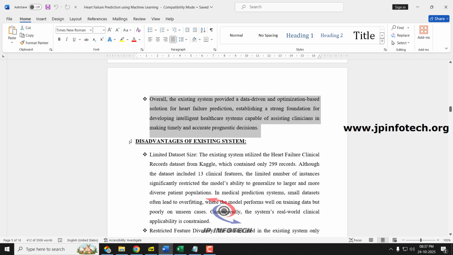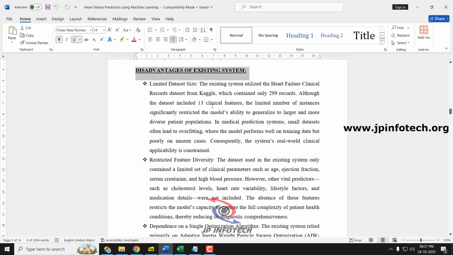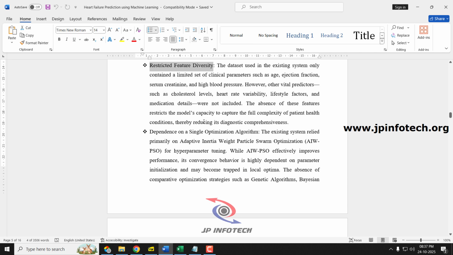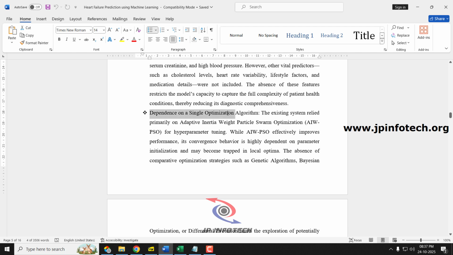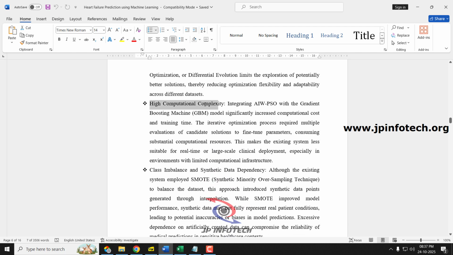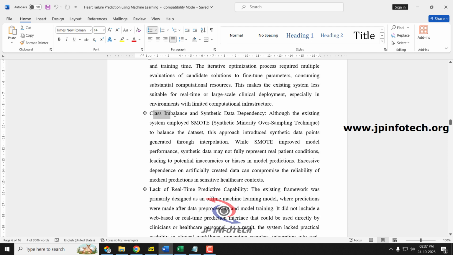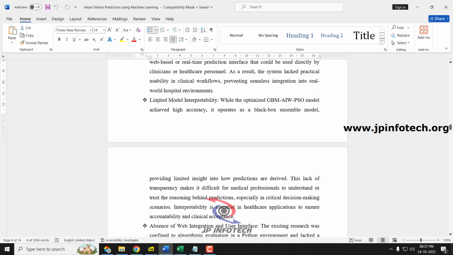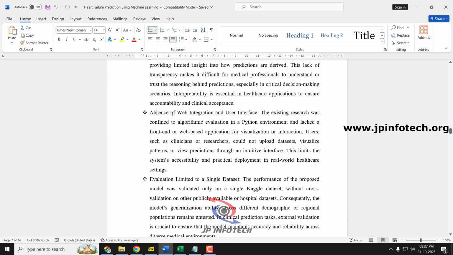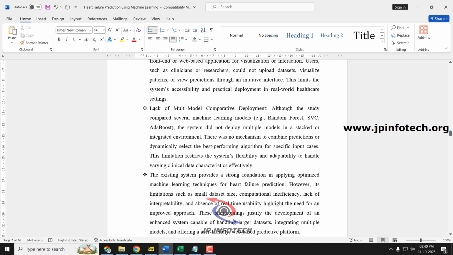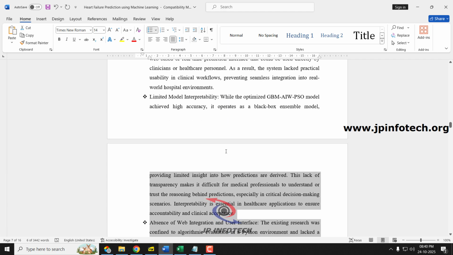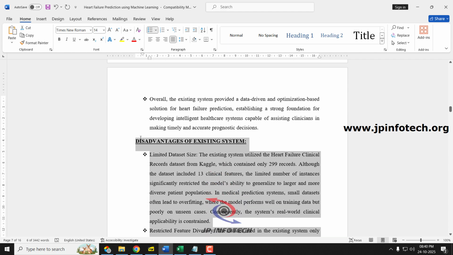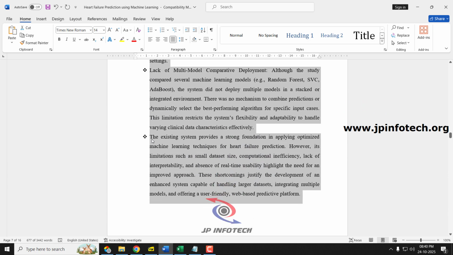Now coming to the disadvantages of the existing system, the main disadvantages are: limited data size, restricted feature diversity, dependence on a single optimization algorithm, high computational complexity, class imbalance and synthetic data dependency, lack of real-time predictive capability, limited model interpretability, absence of web integration and user interface, and lack of multi-model comparative deployment. These are the main disadvantages of the existing system, which I explained in detail under its subheadings. Next, coming to the proposed system.